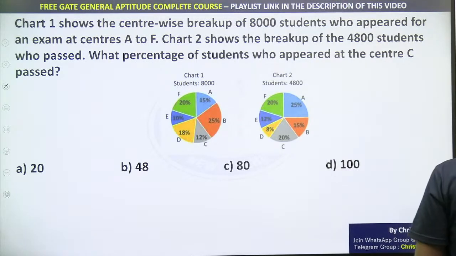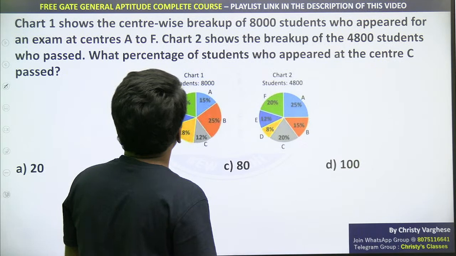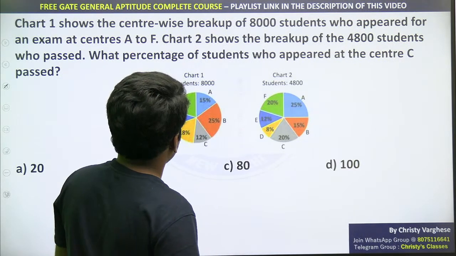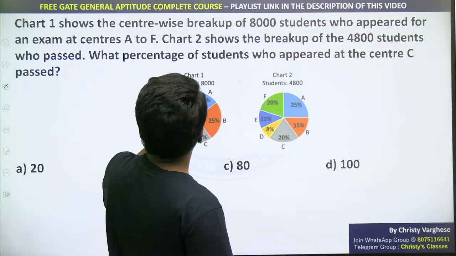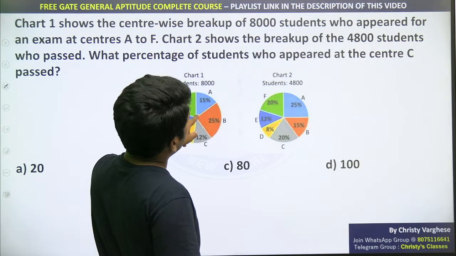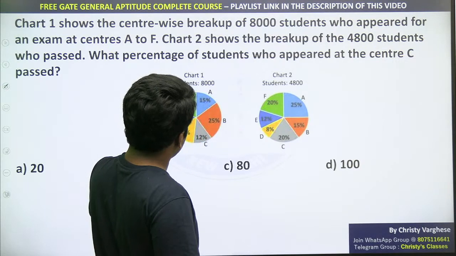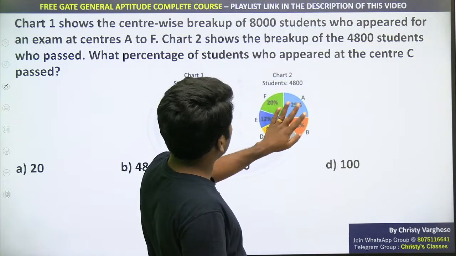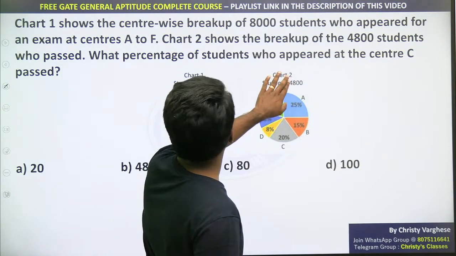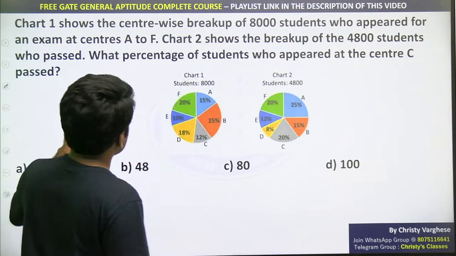Okay, so here chart 1 shows a center-wise breakup of 8,000 students who appeared for an exam at centers A to F. So total 8,000 students, out of which 15% appeared at center A, 25% B, 12% C, 18% D, 10% E and 20% F. Chart 2 shows the breakup of 4,800 students who passed. Among 8,000 students, 4,800 students passed.